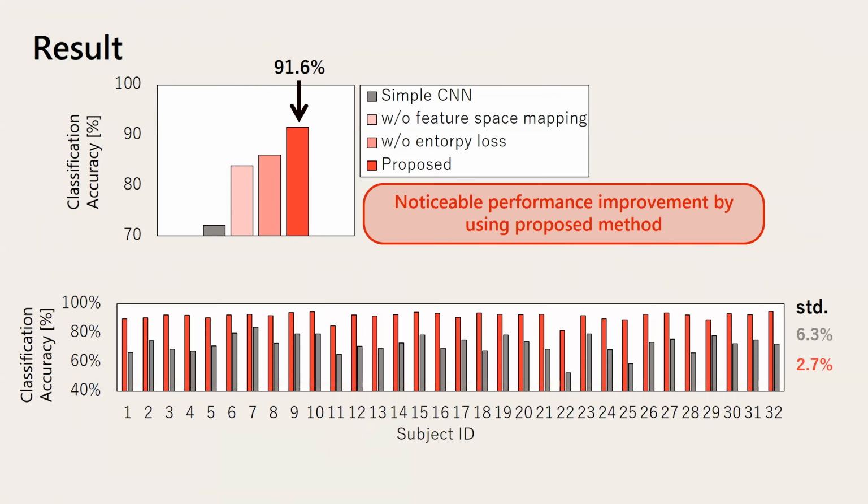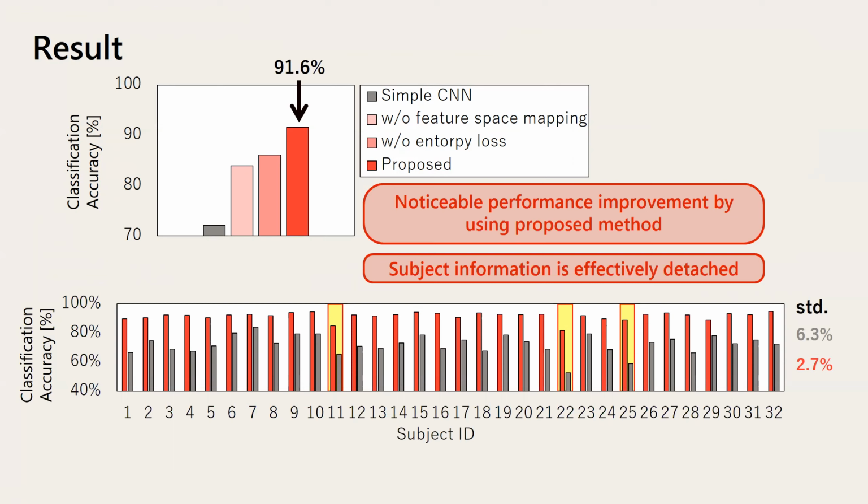Furthermore, we compare the classification results of the simple CNN and MaDeNet depending on the subject. It is remarkable that MaDeNet does not only improve the classification performance, but also reduces the performance variance across the subjects. For example, the simple CNN shows degraded classification performance for subjects 11, 22, and 25. But MaDeNet results in comparable classification accuracies for those subjects. This indicates that the subject information is effectively detached by using MaDeNet.